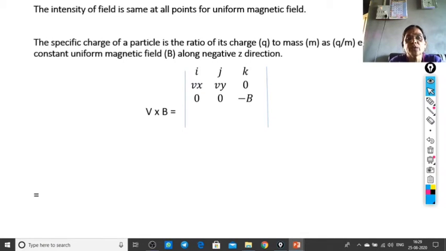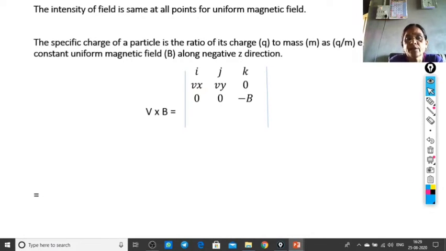We have to calculate this V bar cross B bar. That is a determinant. The first row of the determinant will be the unit vectors of the three directions. Since this particle is moving along three respective directions, i cap is the unit vector along x direction, j cap is the unit vector along y direction and k cap is the unit vector along z direction. I, j, k is the first row of the determinant.